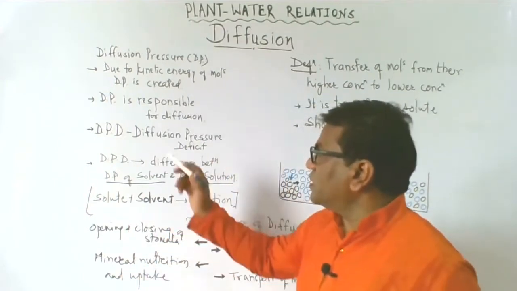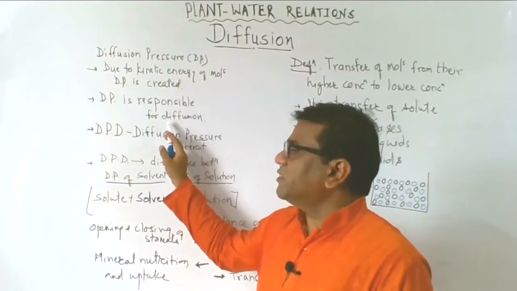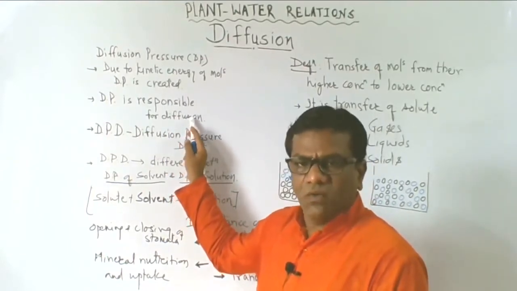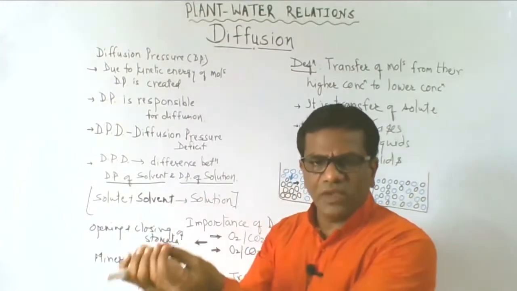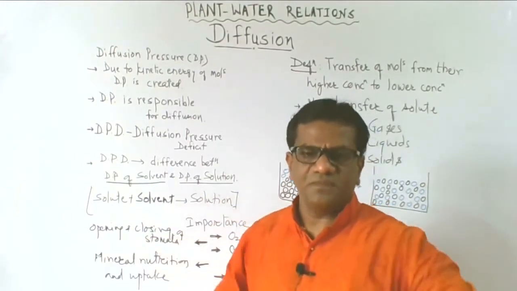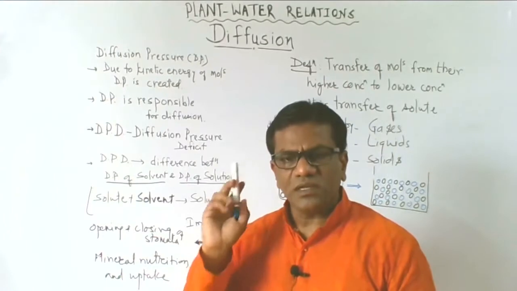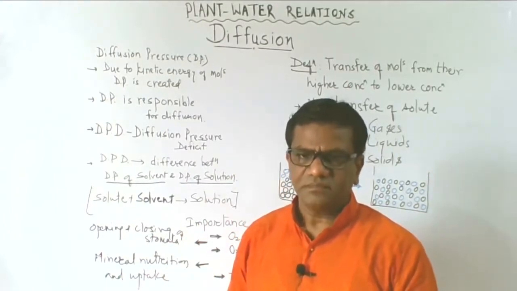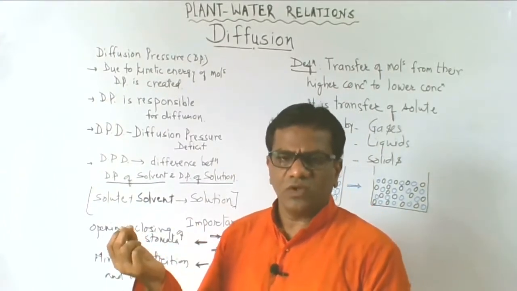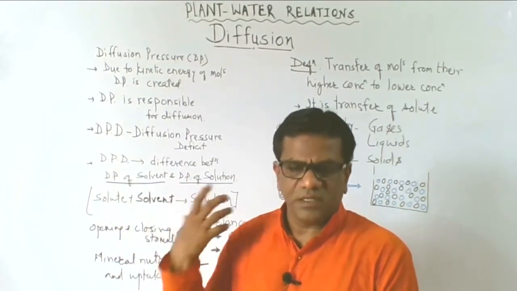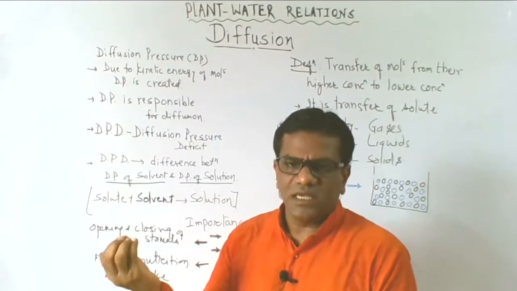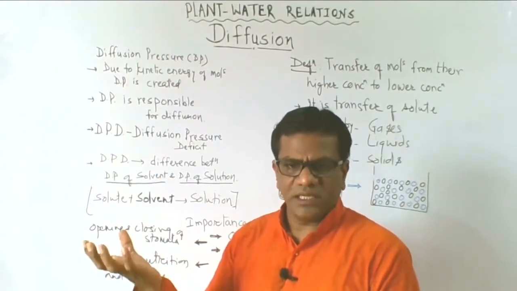Now the diffusion pressure is responsible for diffusion. Why is diffusion occurring? Why, when we light an agarbatti, does the smell spread in the room? Due to the diffusion pressure. When we light an agarbatti or dhoop, the volatile particles released in the air have kinetic energy.